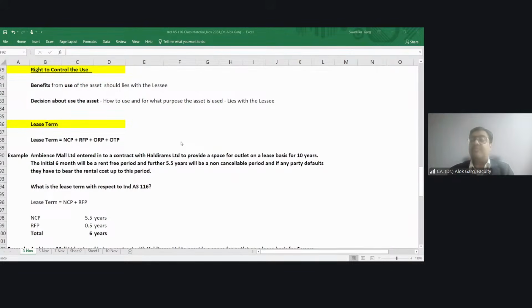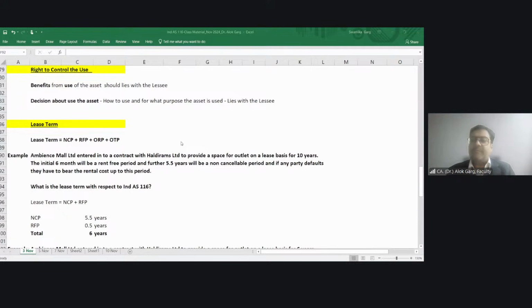That is why these malls provide a rent-free period to the lessees who are opening their store, so that for a non-revenue generating period, they don't have any obligation to pay the lease rental, right? So that is why they are providing a rent-free period.